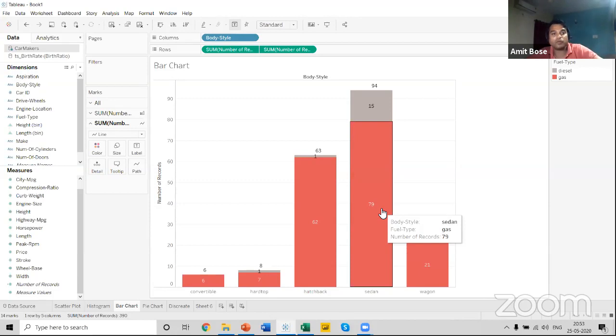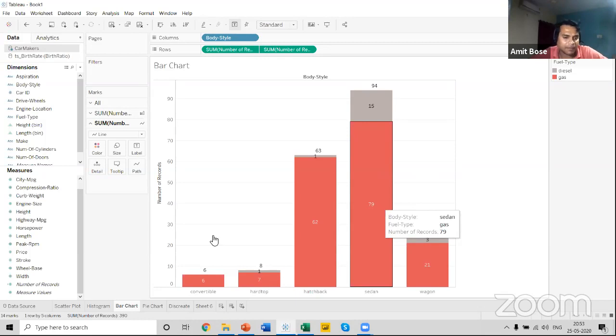So this is one more example where I have used the concept of dual axis to show the totals of a bar graph in terms of segmentation, fuel type.